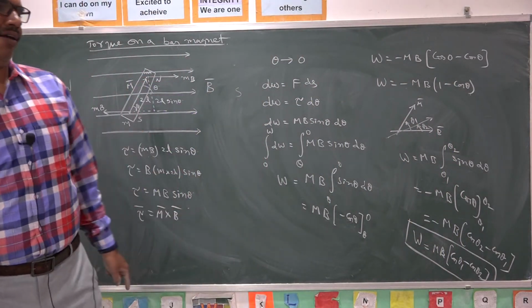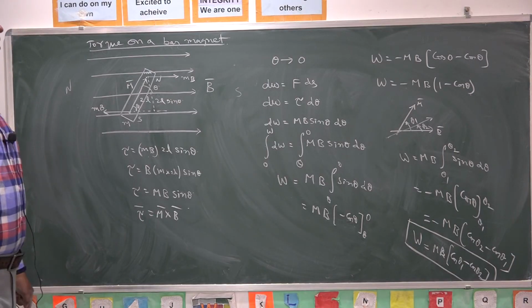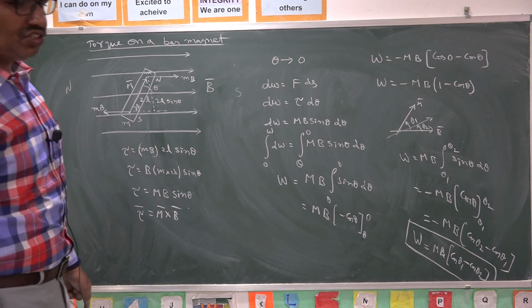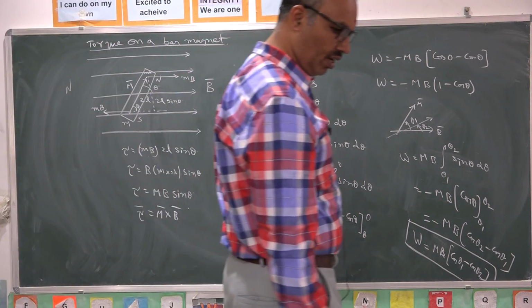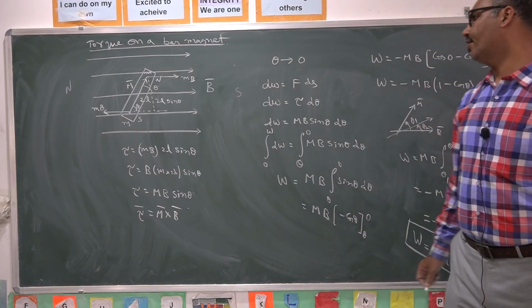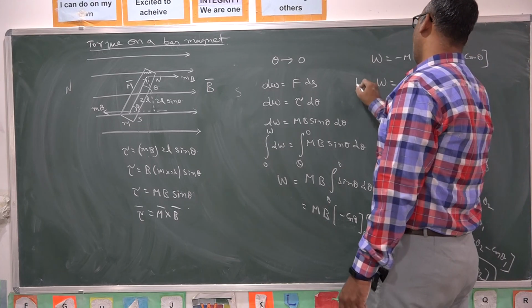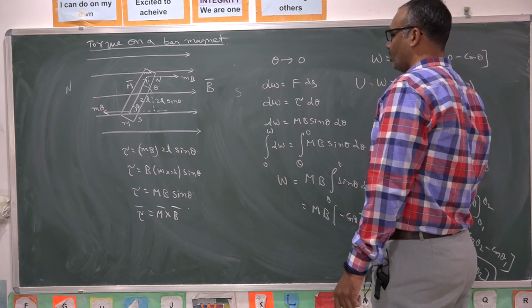This work done by the field is stored as potential energy in the magnet. Potential energy is always represented as U with a negative sign.